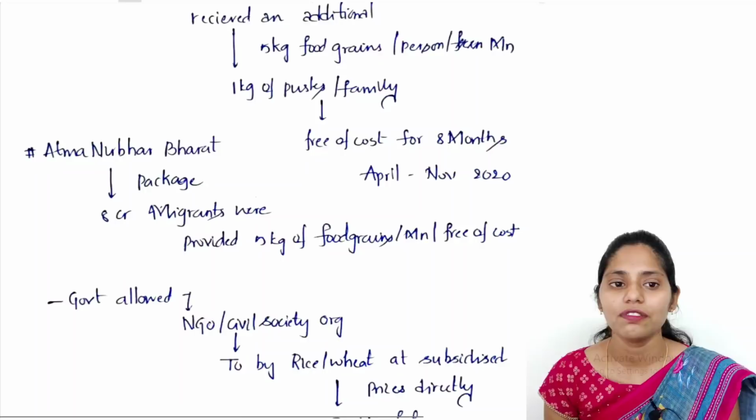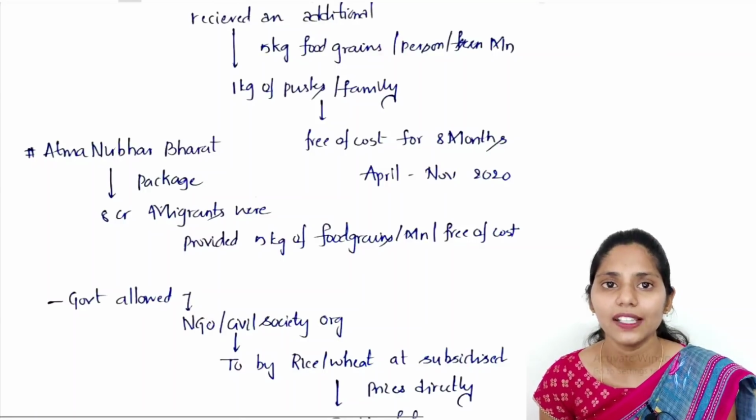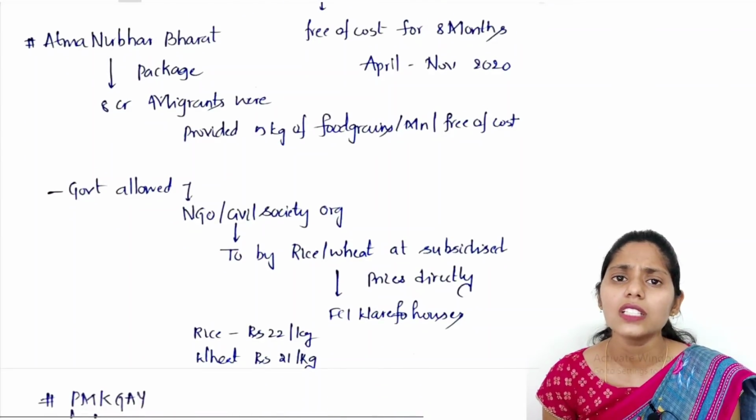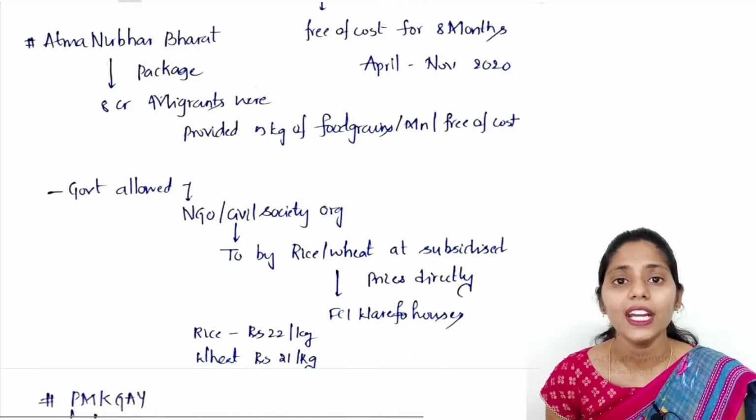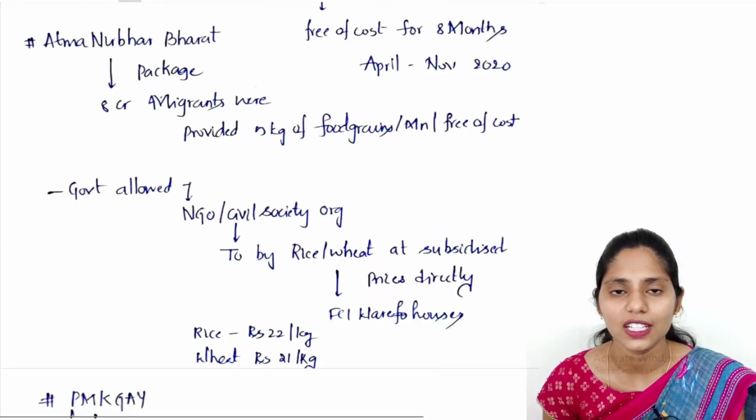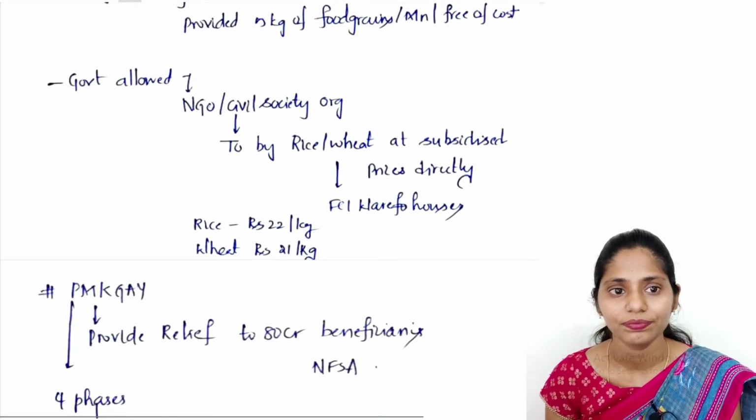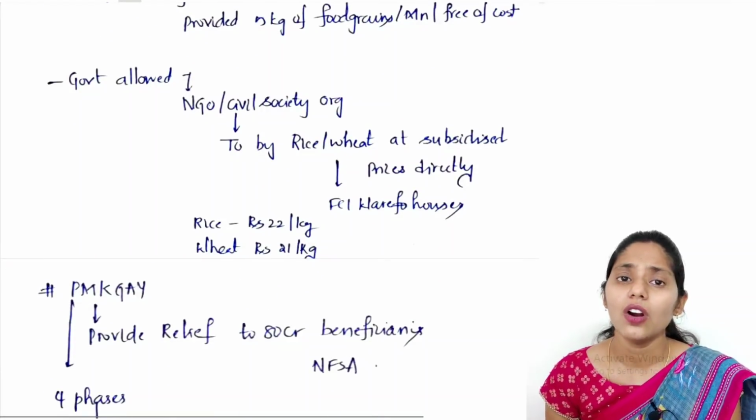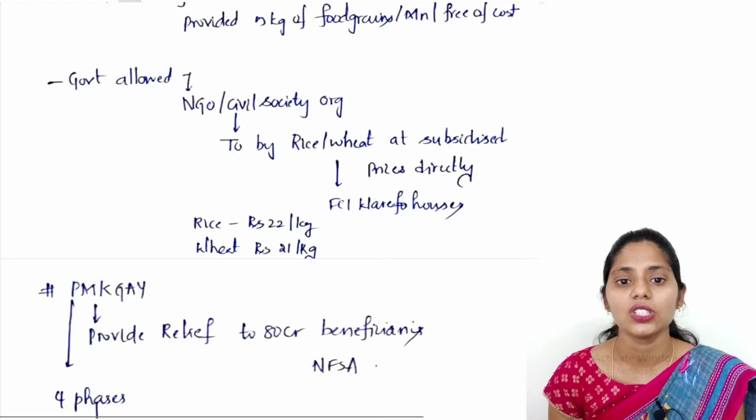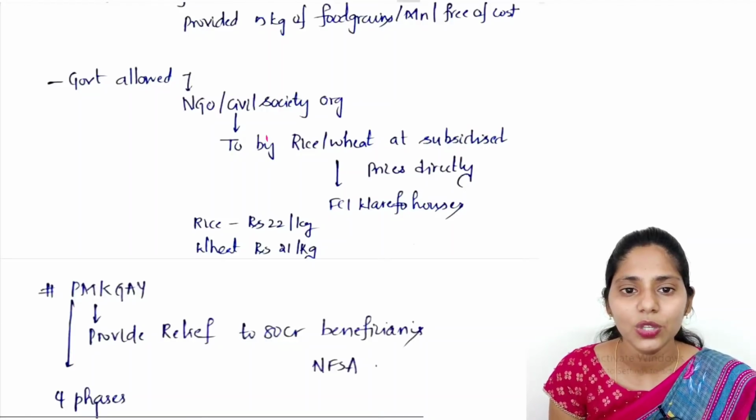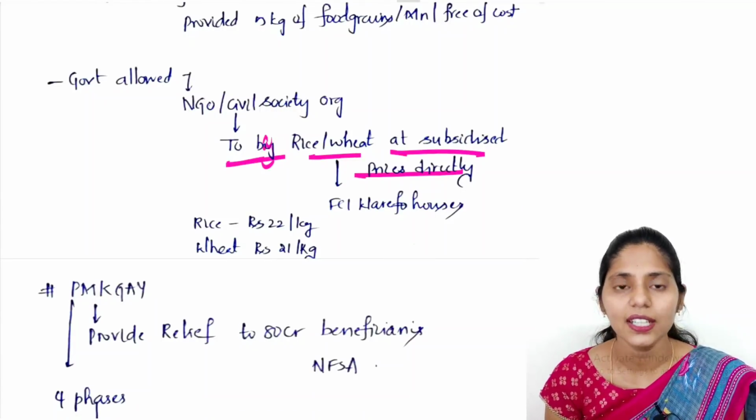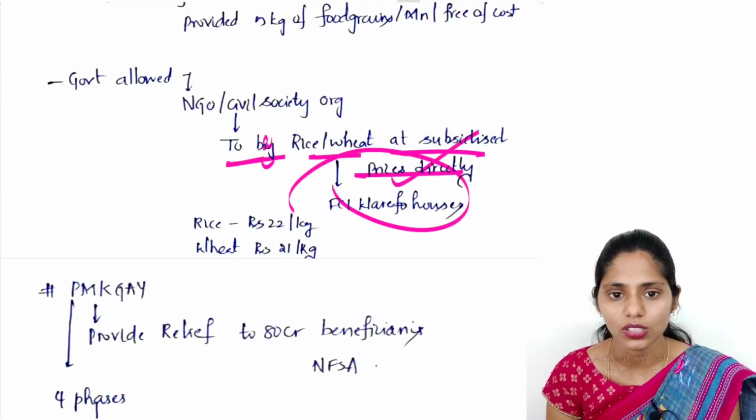And now we came up with different phases under the Pradhan Mantri Garib Kalyan Anna Yojana, and it was extended till November 2021. And under the Atmanirbhar Bharat package, 8 crore migrants were provided about 5 kg of food grains per month free of cost. And the government also allowed even NGOs, non-governmental organizations and civil society organizations to buy rice and wheat at subsidized prices directly from FCI warehouses.